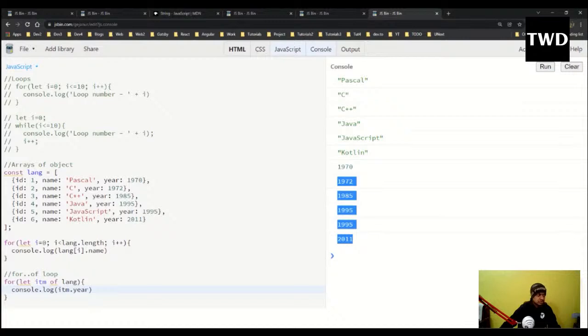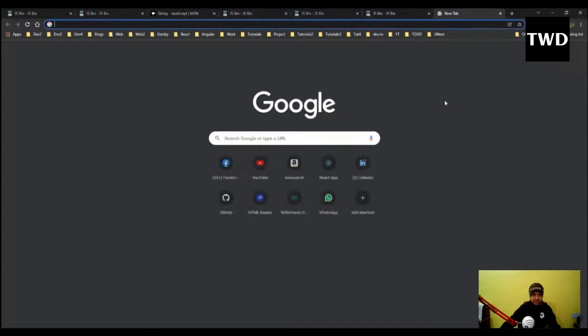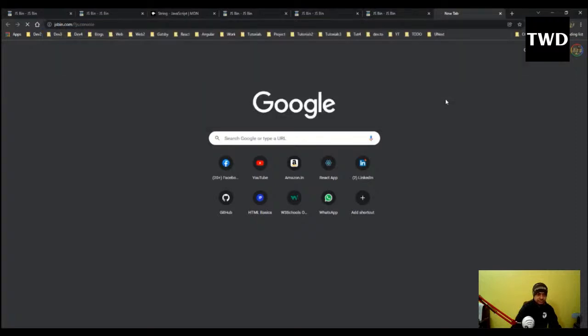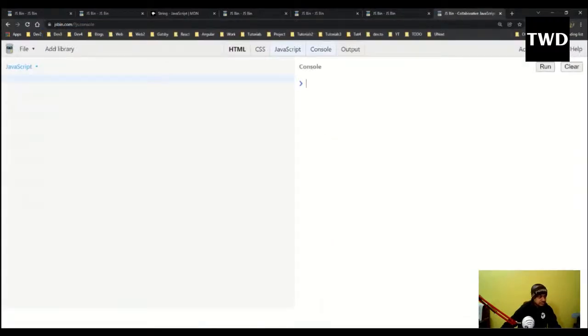Okay, so now we are going to look into the next thing, which is conditionals. Conditionals are like the if statement; all those things are known as conditionals.